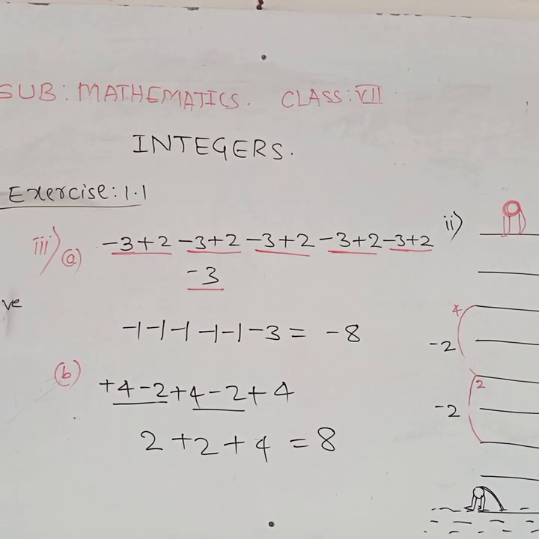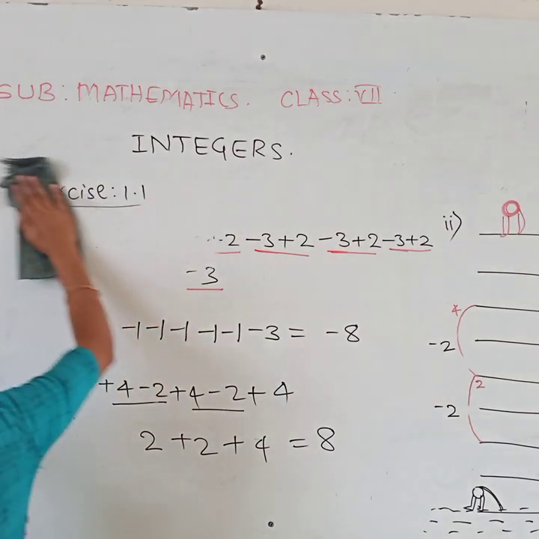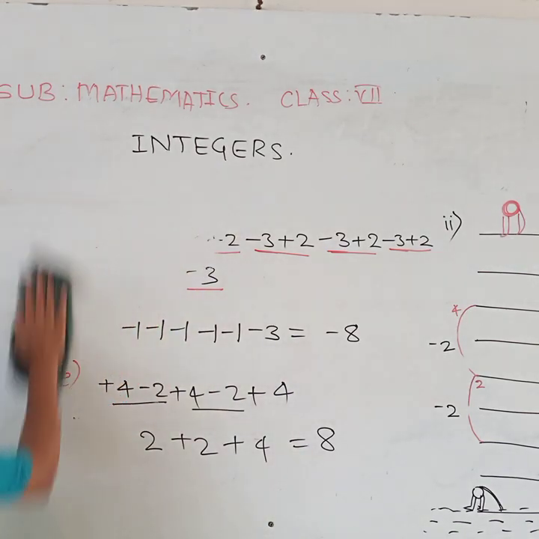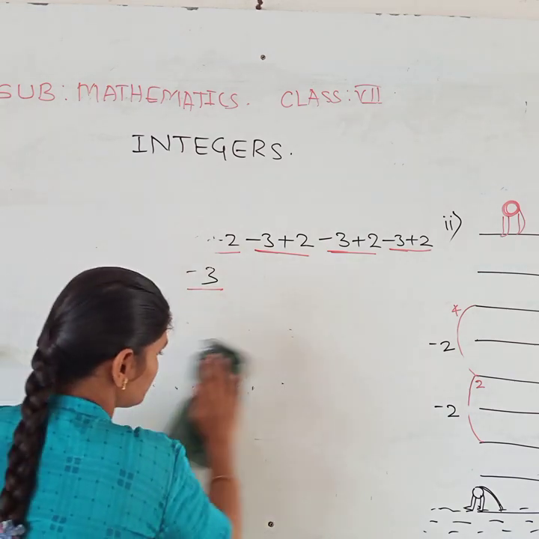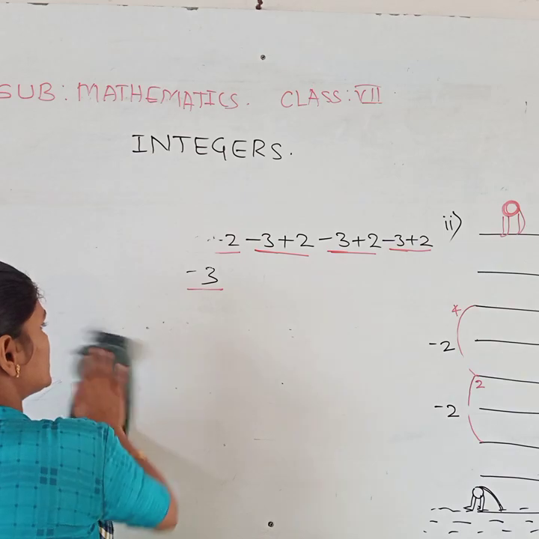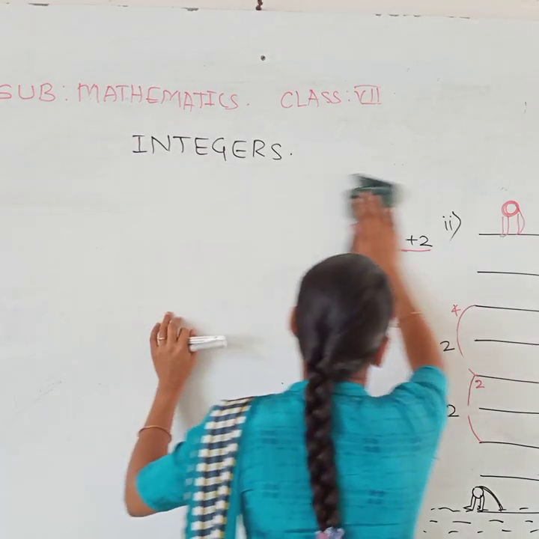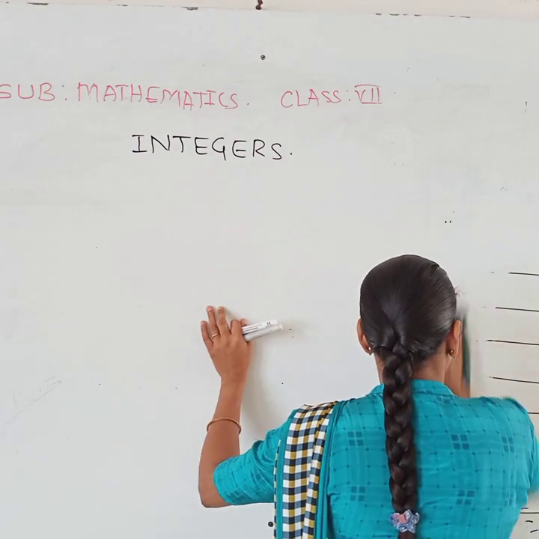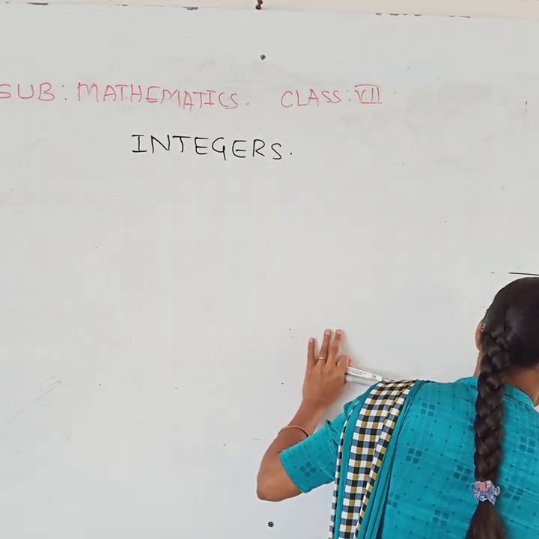Exercise 1.3 here, now we will see. Yesterday I gave the 1.2 homework. 1.3 is totally based on the product of integers, meaning multiplication of integers. Please take your textbook and open it. We will solve the problems from exercise 1.3.